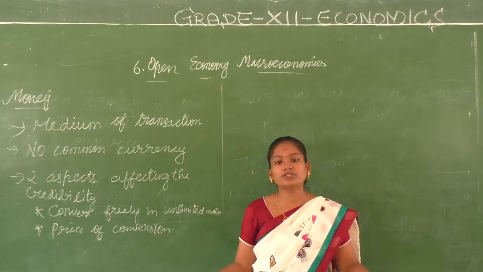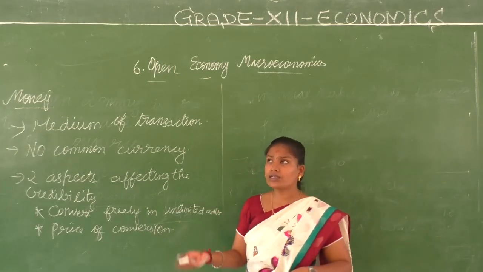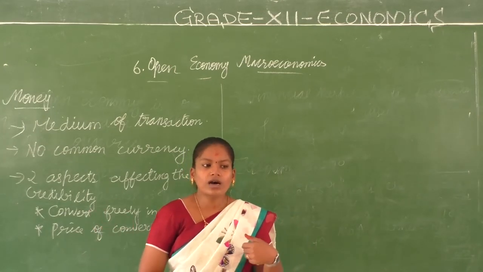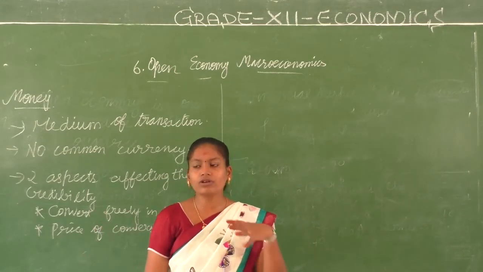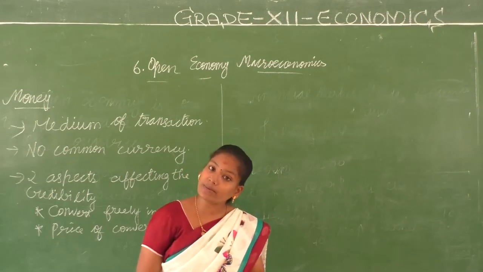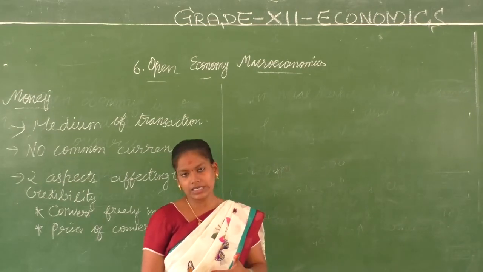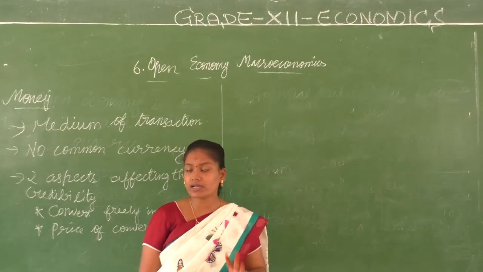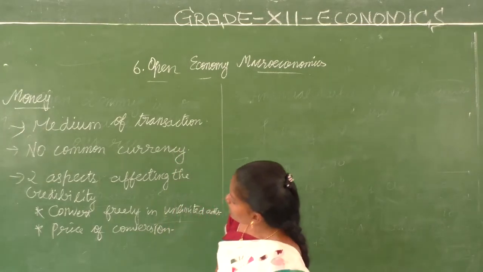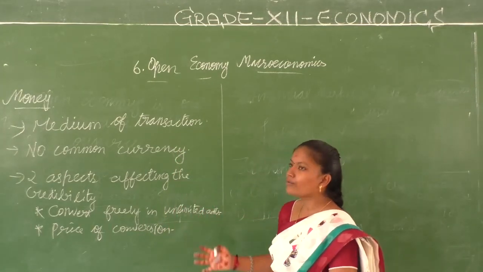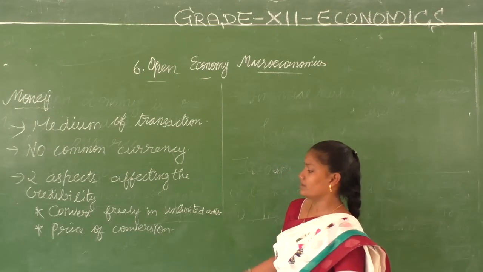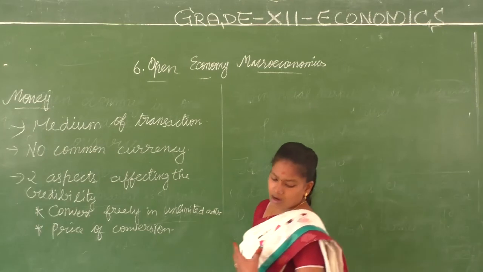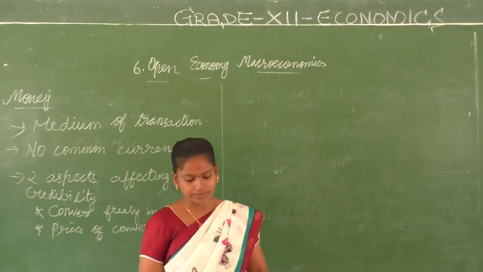If I have so much money in one currency, when it is converted into another currency, it did not give me the same value. The value got decreased. If it is increased, fine, I'm happy. But if it got decreased, people were not happy about it. So what were the two aspects that affected its credibility? It is how freely you can convert it into unlimited amounts, and what is the price of conversion? How much has to be paid for these things?